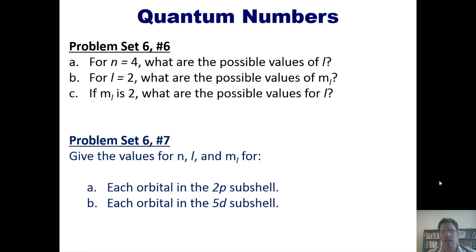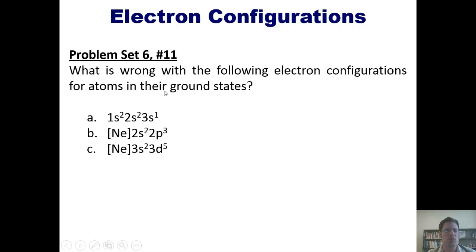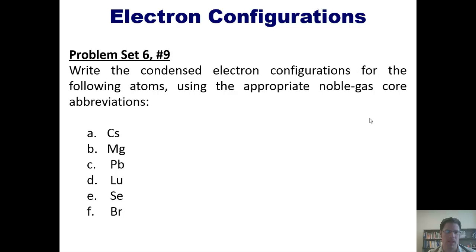Now to electron configurations. Identify the specific element that corresponds to each of the following electron configurations and indicate the number of unpaired electrons it has. Now to another problem. What is wrong with the following electron configurations for atoms in their ground states? Now this problem. Write the condensed electron configurations for the following atoms using the appropriate noble gas core abbreviations.